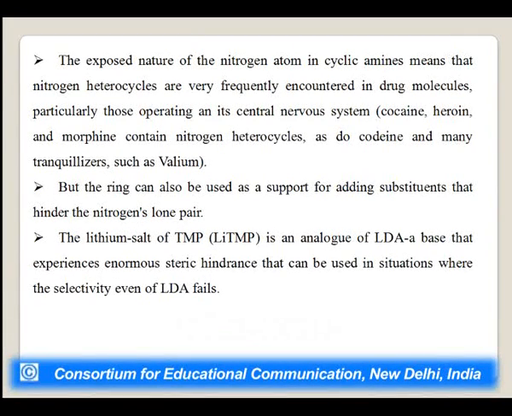We can say cocaine, heroin, and morphine contain nitrogen heterocyclics, as do many tranquilizers such as Valium. But the ring can also be used as support for adding substituents that hinder nitrogen's lone pair. The lithium salt of TMP, we can also say LiTMP, is an analogue of LDA. LDA is a base that experiences enormous steric hindrance that can be used in situations where the selectivity even